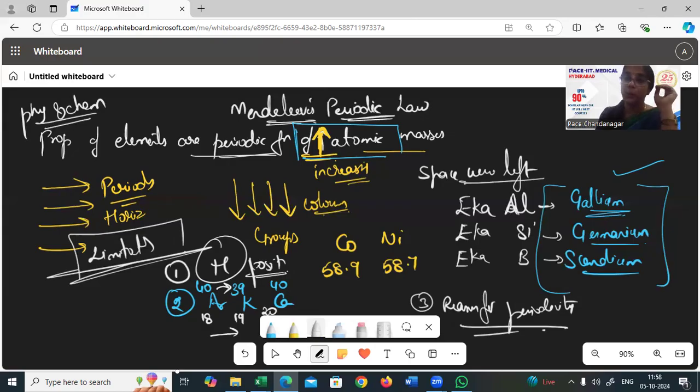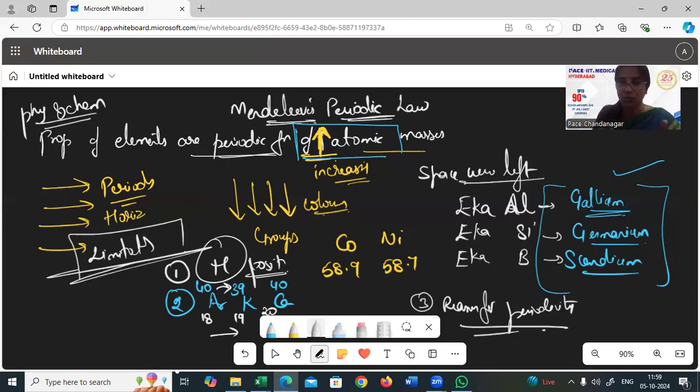Okay, and why does it have similar properties? The reason for the periodicity is not explained by him. That is again a flaw. So although his theory is good, his postulates are good, his mapping is good, he also left spaces which were not disturbed and other elements were able to take up those positions.